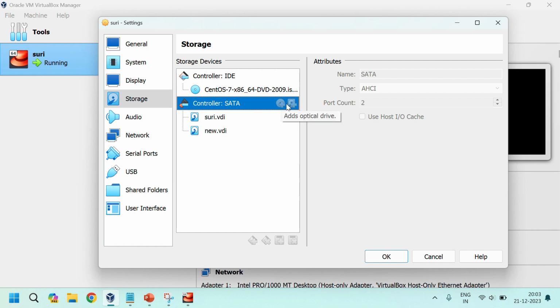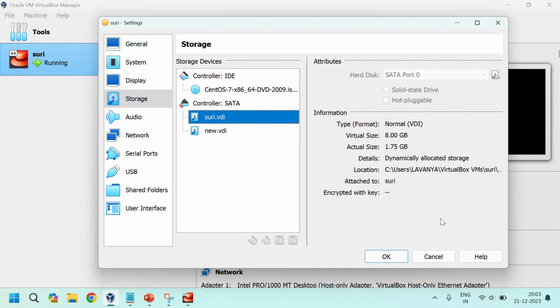For this you need to power off the machine; if it is running, it won't take the added disks. First power off the machine, add the hard disks, then start the machine. It is automatically displayed in our machine. These are the settings to update before starting the LVM work.